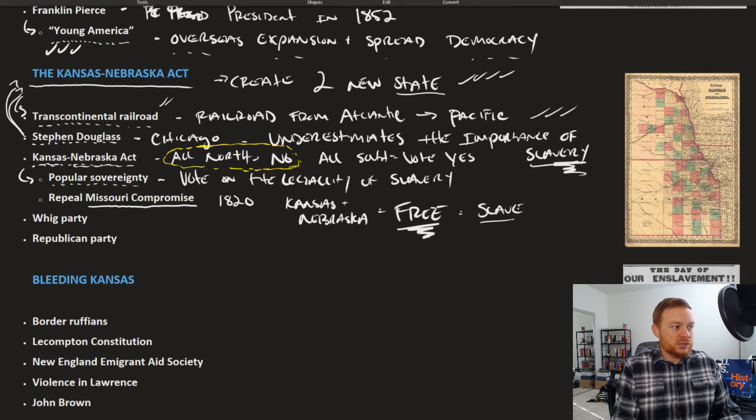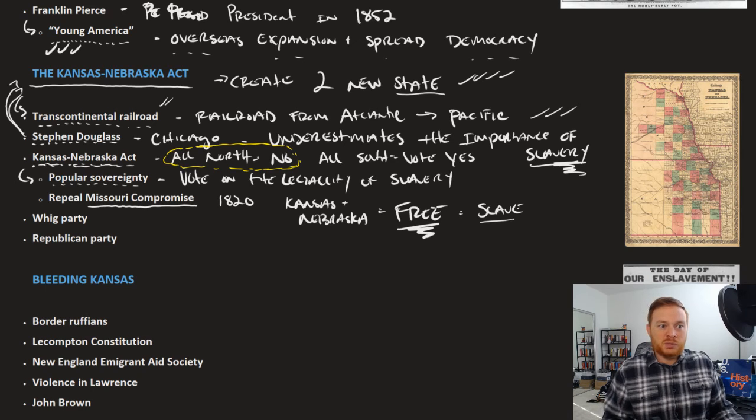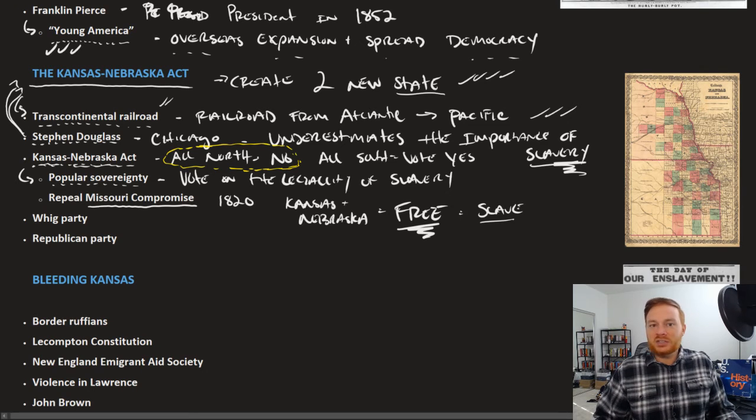And that's what makes Kansas-Nebraska probably the most egregious of these conflicts about Western territory, because when it came to other states like California, when it came to Texas, when it came to Missouri, the legality of slavery there was at the very least ambiguous, right? It wasn't clear as to whether or not slavery was legal or illegal. In this case, these territories were clearly free, and now what the Kansas-Nebraska Act is doing is that they're opening them up to slavery, and this is where Northerners protest.